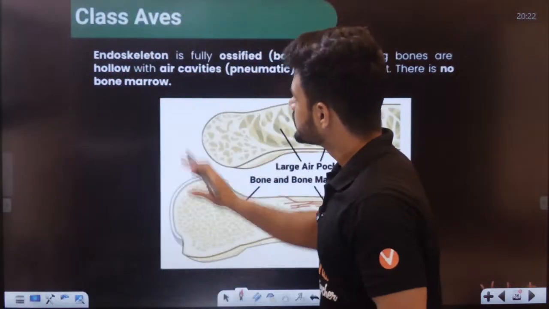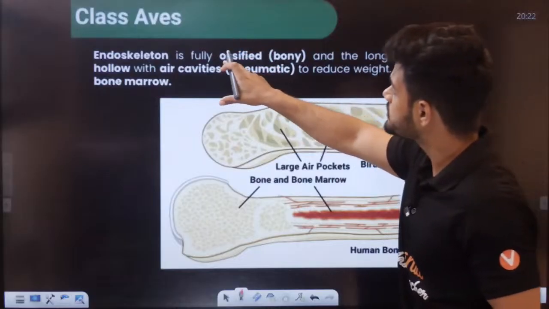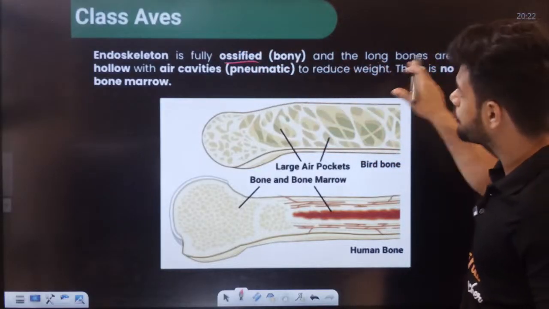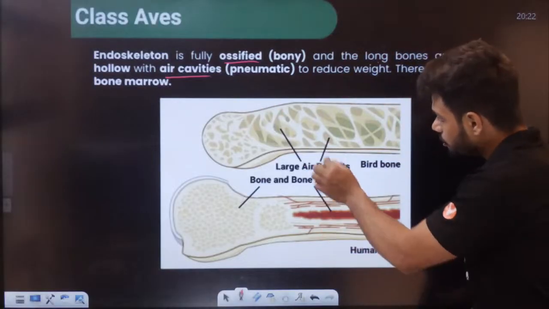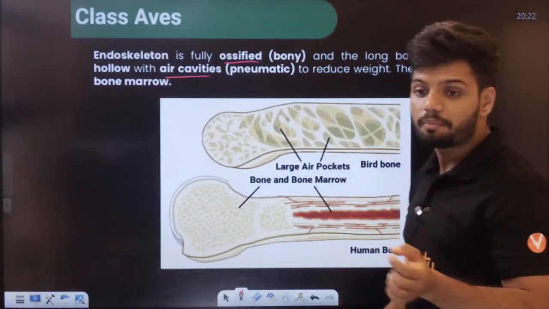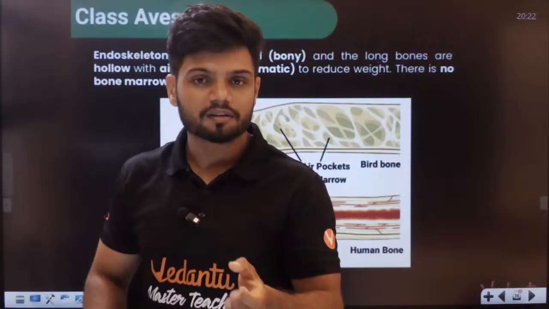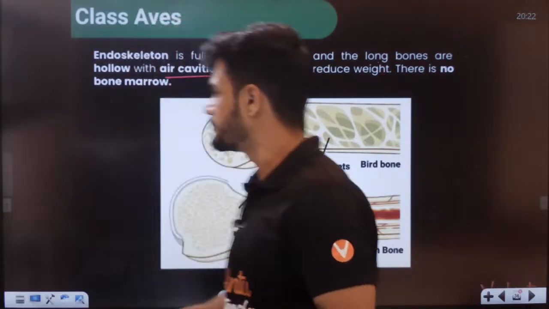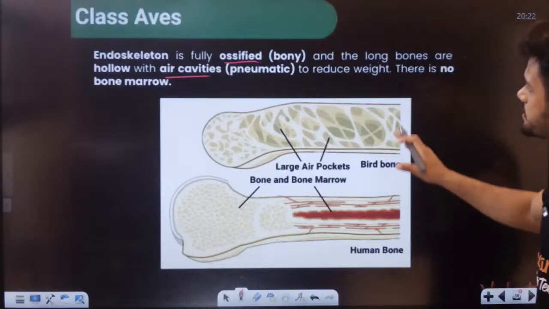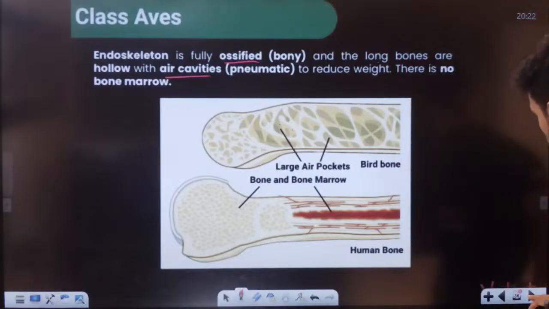The endoskeleton is fully ossified, bony, and the long bones are hollow with air cavities. Because of these air cavities, the bones are very lightweight, to reduce the weight. No bone marrow also.